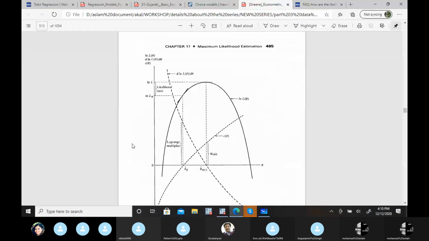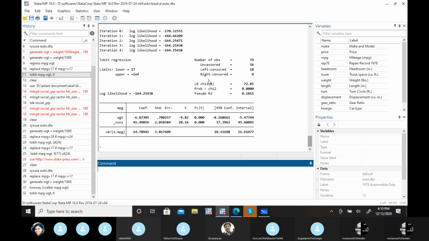This diagram is given in green. I was studying this chapter yesterday and found this graph quite useful, so that you can get an idea of what this likelihood ratio is. In all these cases, we say whether the model is statistically significant or not on the basis of the likelihood ratio.